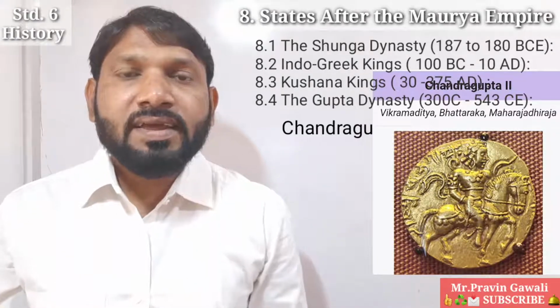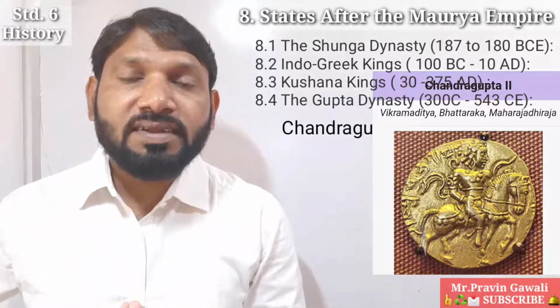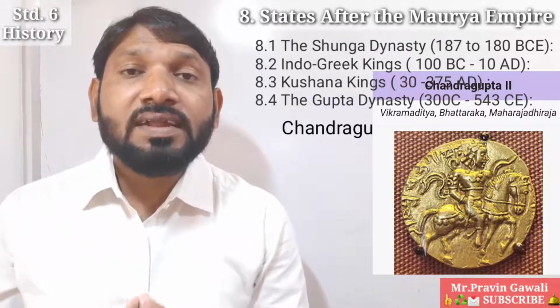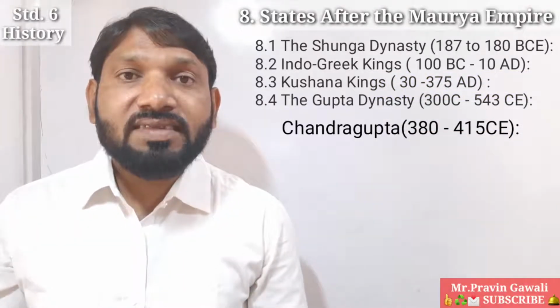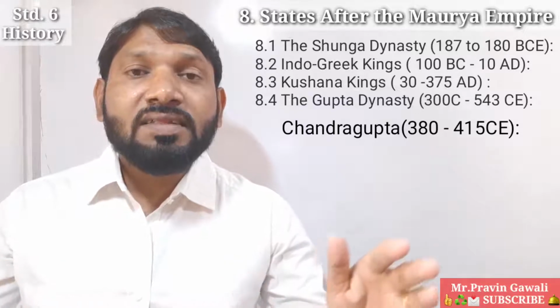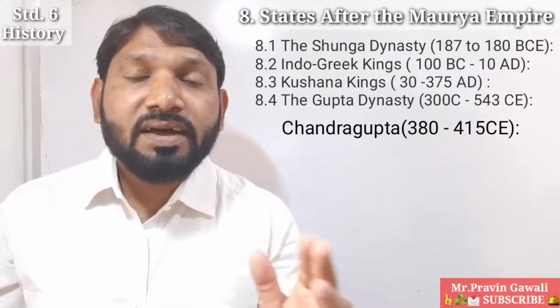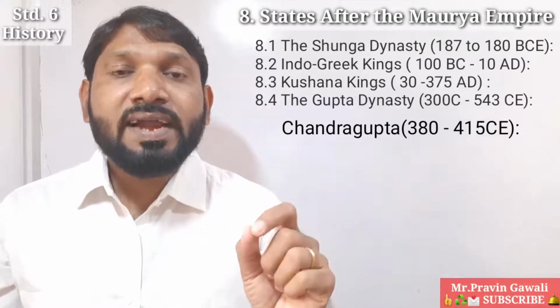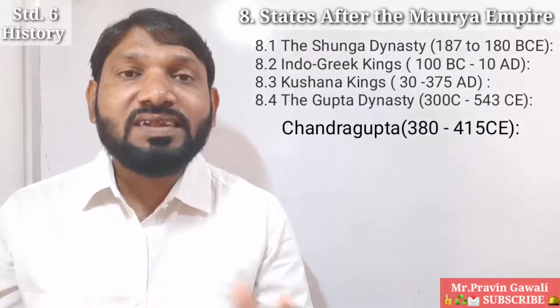Chandragupta II continued the expansionist policy of his father, that is Samudragupta. Expansionist means what, students? Extending or increasing the dynasty, expanding the kingdom. Okay, so he had accepted the policy of expansion of the dynasty.